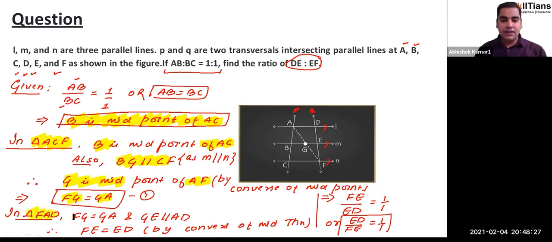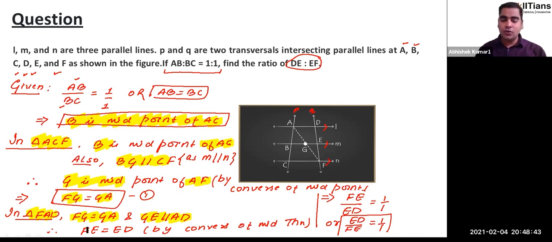So in triangle FAD, we have FG is equal to GA, and we have GE is parallel to AD, because GE is a part of M and AD is a part of line L, and M is already given parallel to L in this question.